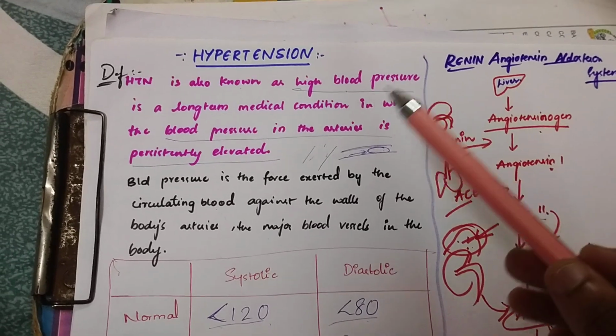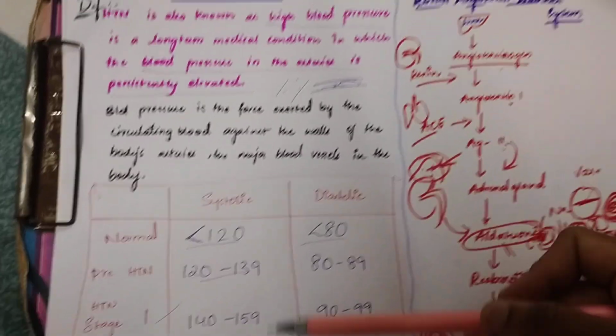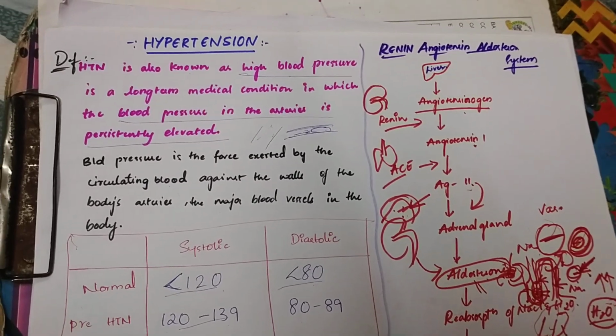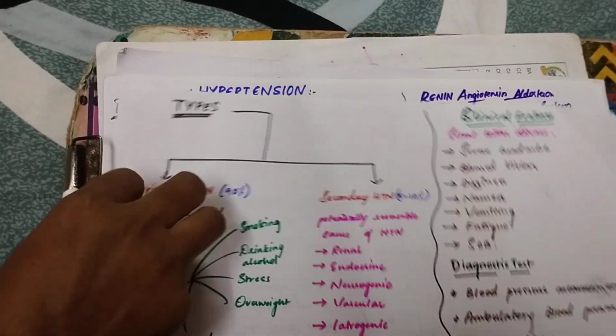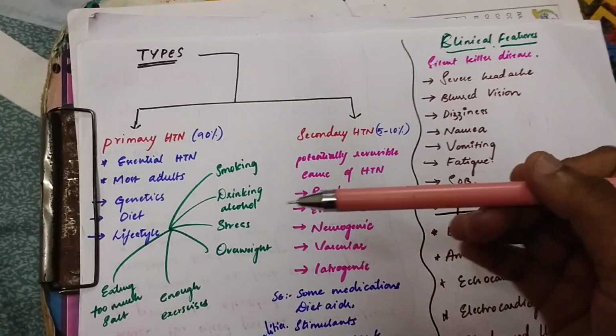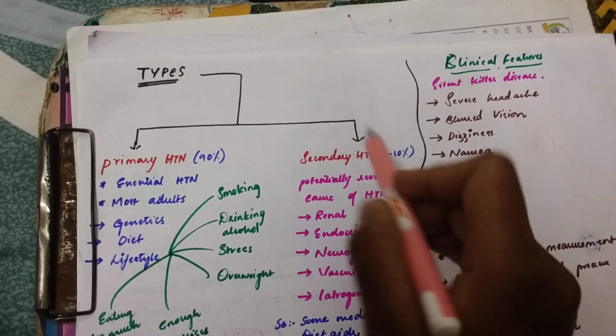In the previous video we discussed the definition of hypertension, what blood pressure is, what the normal values are, and what the renin-angiotensin-aldosterone system is. Now we are going to discuss the types. What are the types of hypertension? There are two types: primary hypertension and secondary hypertension.